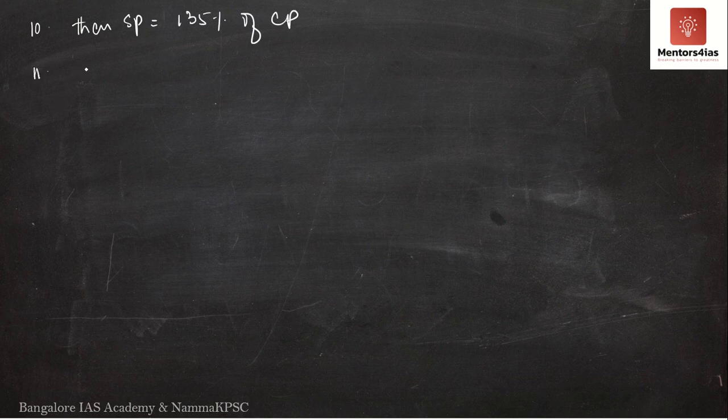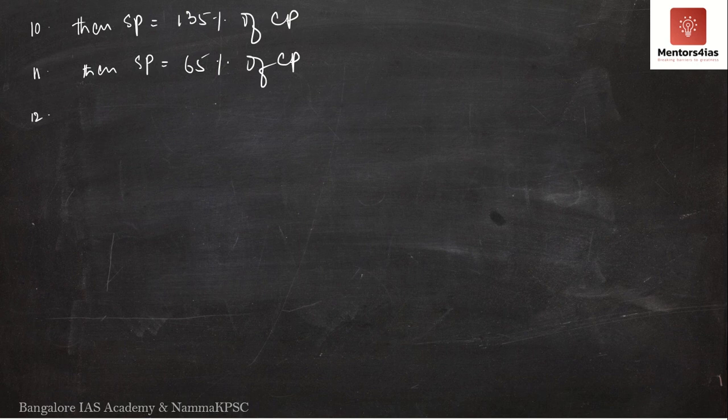Next, if an article is sold at a loss of 35%, then what will be your selling price? Selling price will be 100 minus 35, that is 65% of cost price.